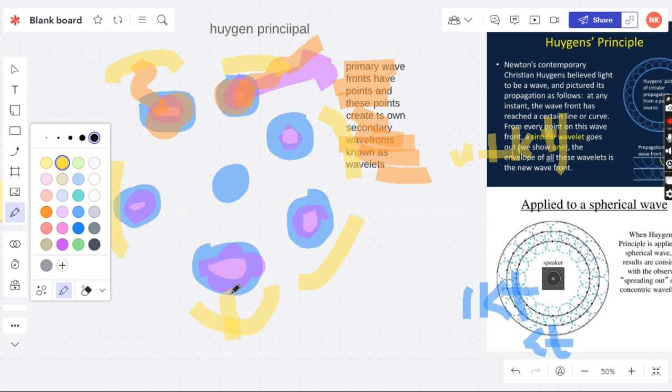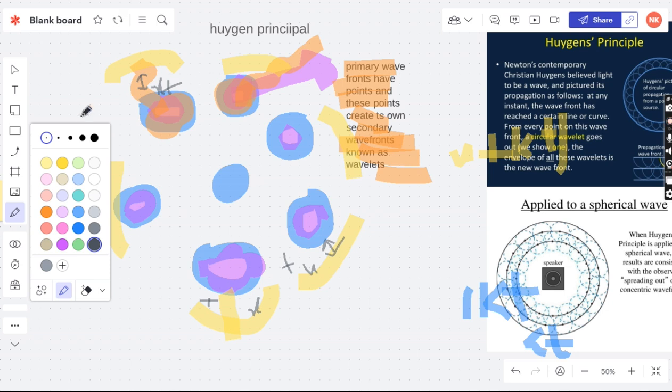We know the speed. This is the distance x in a time t. The same goes for this one: distance x in time t. The same goes for the next: distance x in time t. So the distance between the wavefront and each arc is equal.